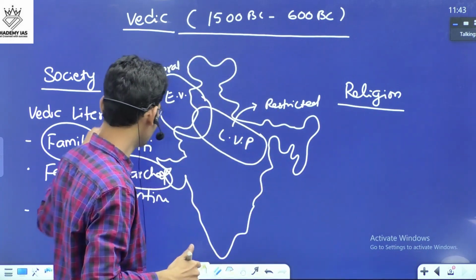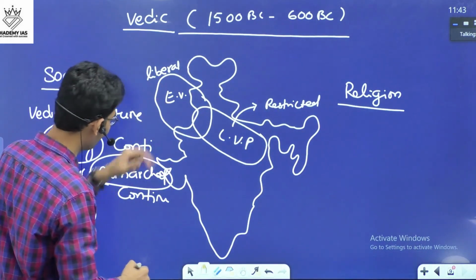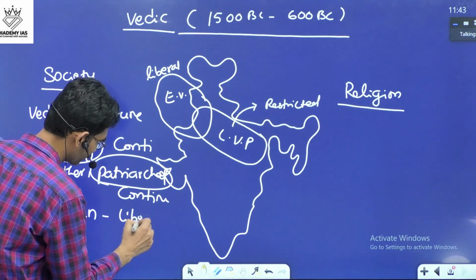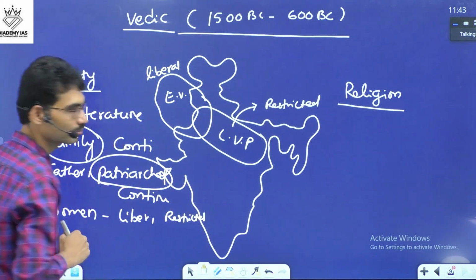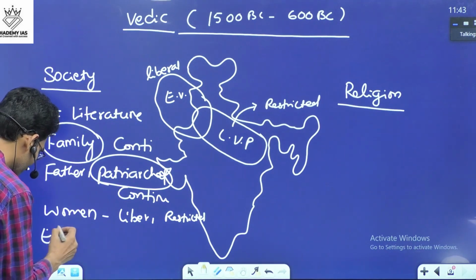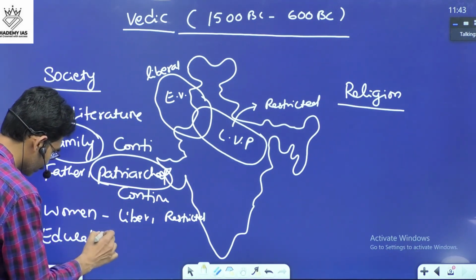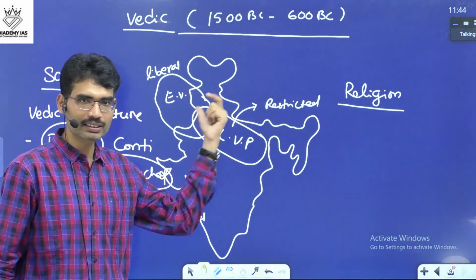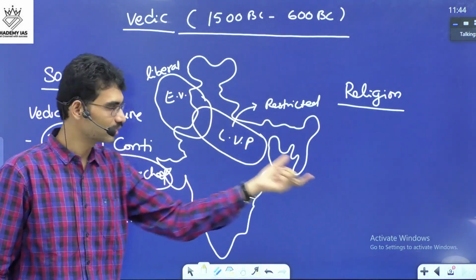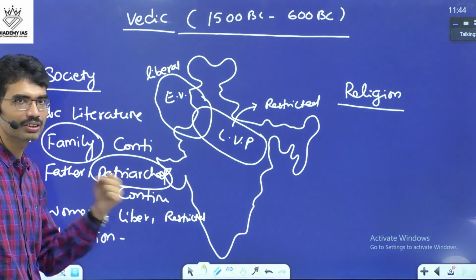These are the features: women were liberal in early Vedic and restricted in later Vedic. Then when it comes to education, Vedic studies and associated Vedic scriptures were studied.